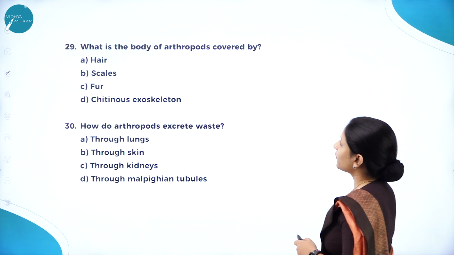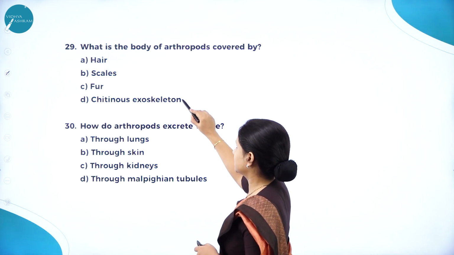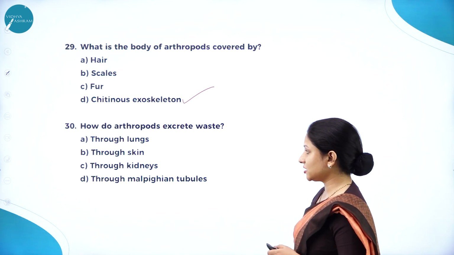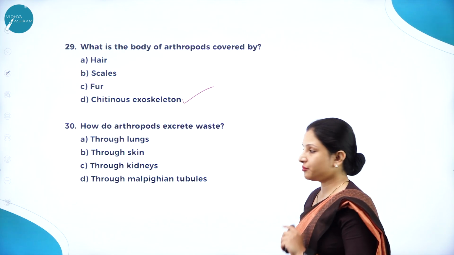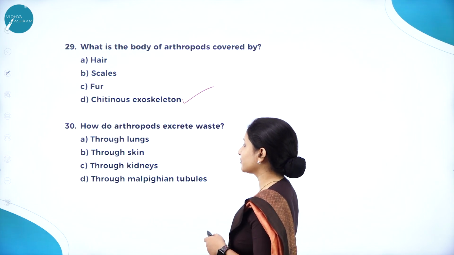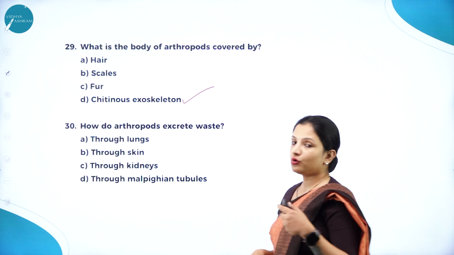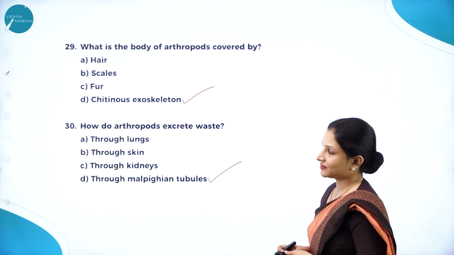Next question. Is the body of arthropods covered by hair, scales, fur, or chitinous skeleton? So arthropods have a chitinous skeleton, and arthropods have jointed appendages. So that is also very important. Next, how do arthropods excrete waste? Through lungs, skin, kidneys, or malpighian tubules? So they don't have kidneys, instead they have malpighian tubules through which the waste is excreted.